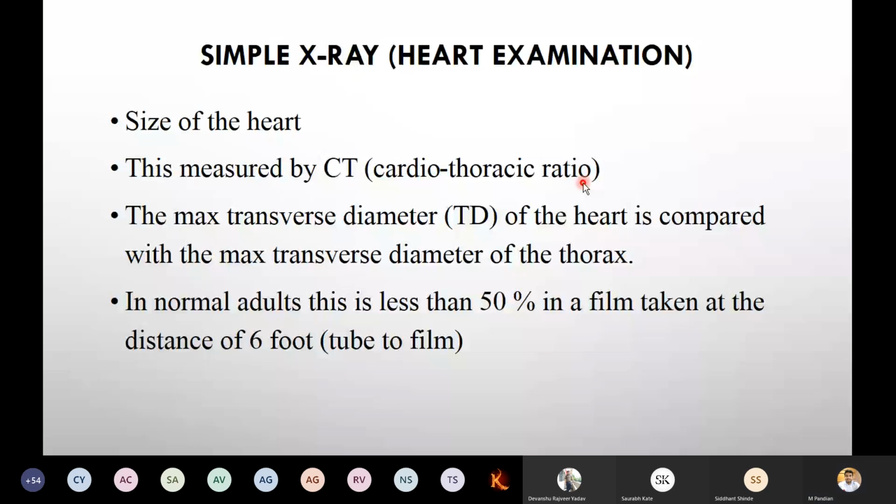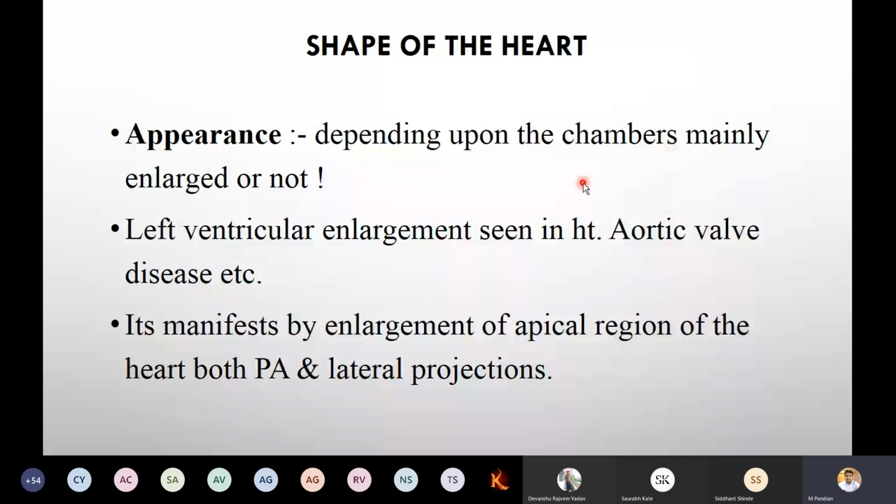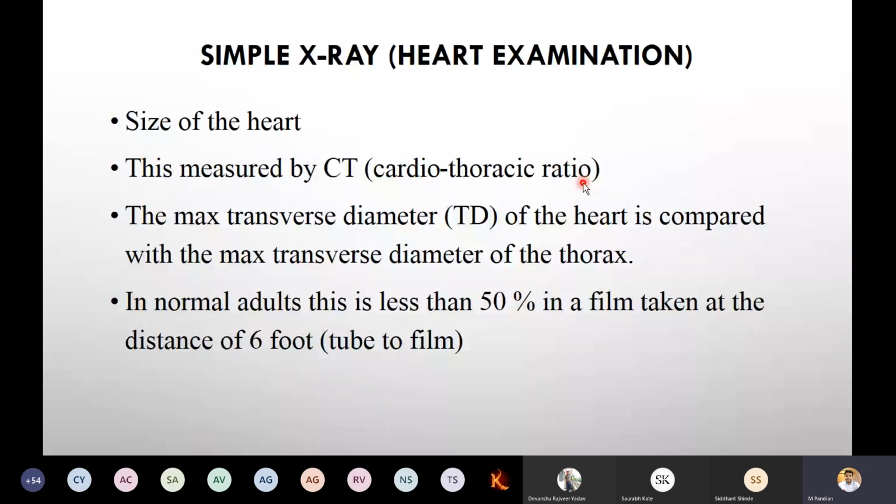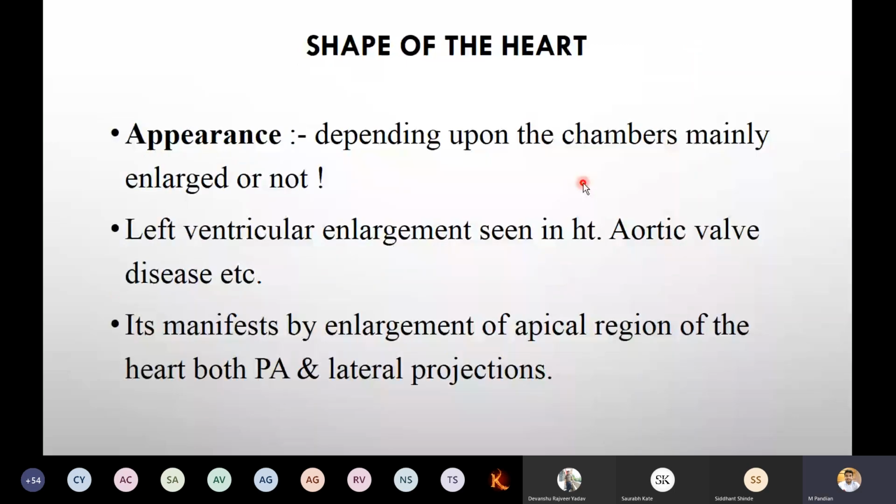So now, shape of the heart. Don't confuse this; I will tell you how to measure this cardiothoracic ratio. Now, shape of the heart: appearance. Depending upon the chambers, mainly enlarged or not, we want to check. How in X-ray are we going to check this?